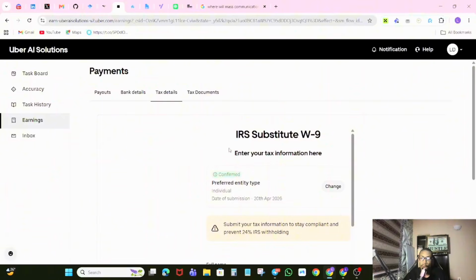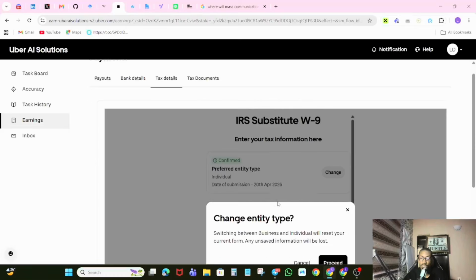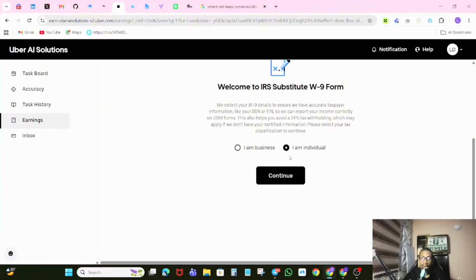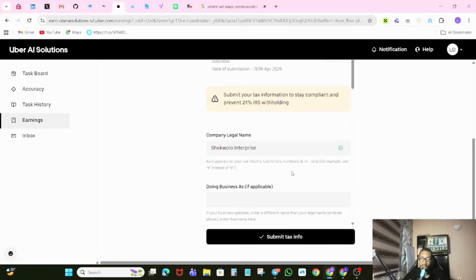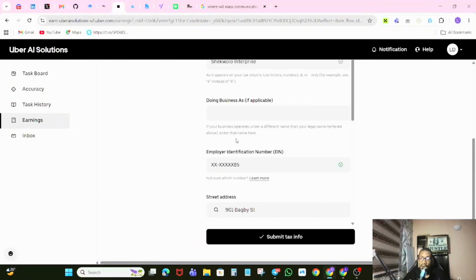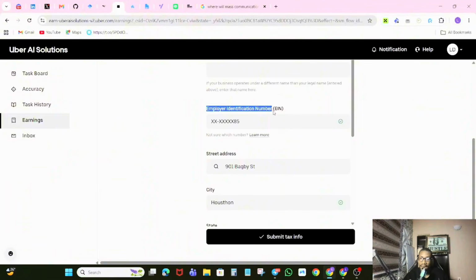So my only way out of this right now, which I intend to do, is to create a US business account. I have sources for creating a business account, so if I'm able to create this, I'll be able to get this employer identification number, because this one is much easier to get. Anyone at all, as long as you create a business in the US, can get an EIN, but an SSN requires you to be a US citizen.